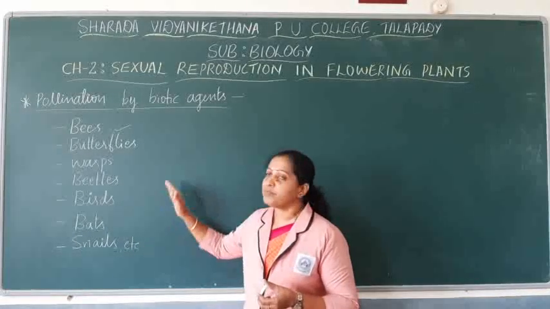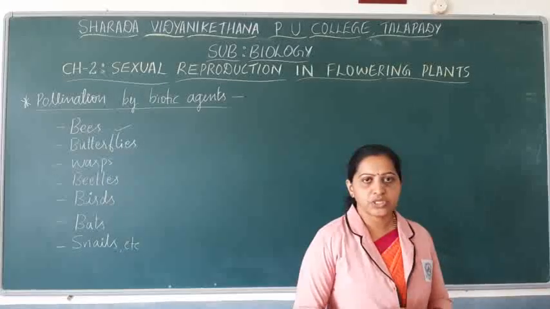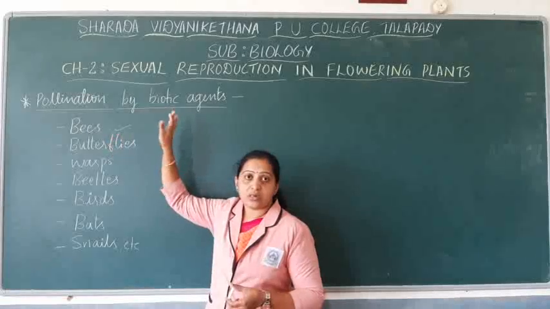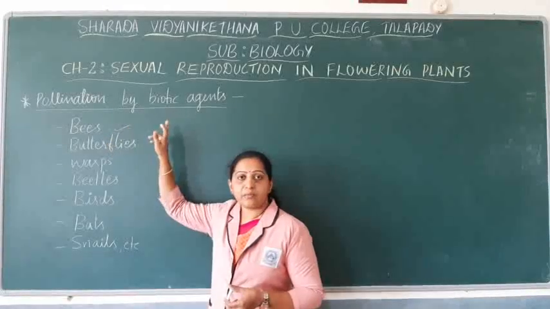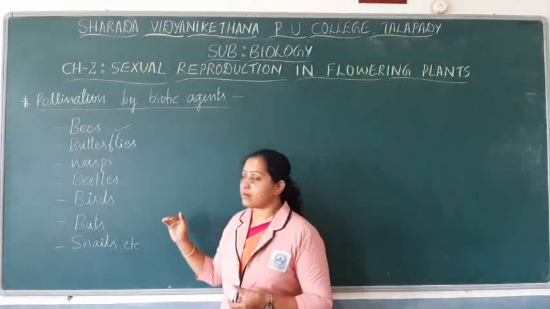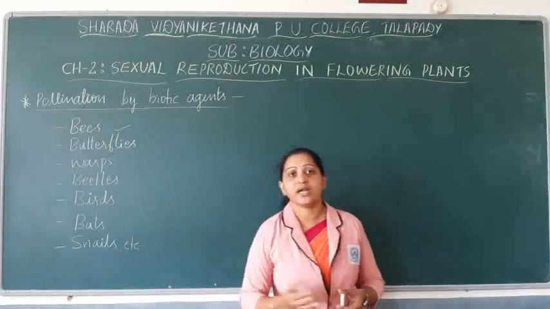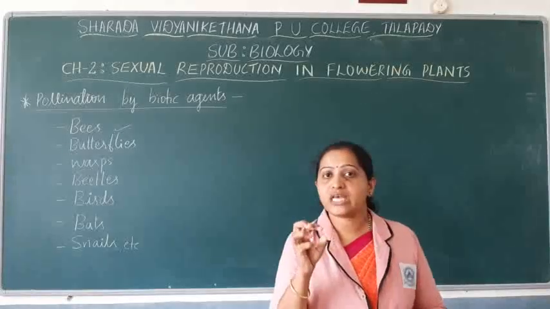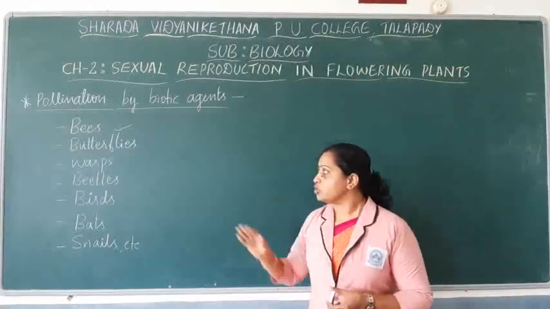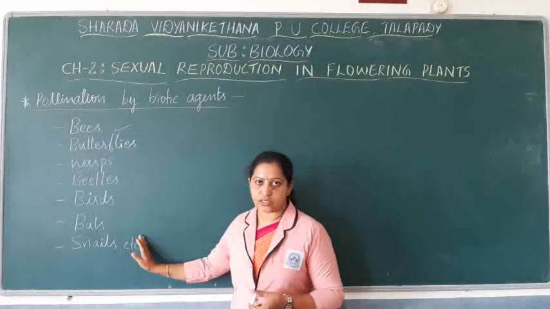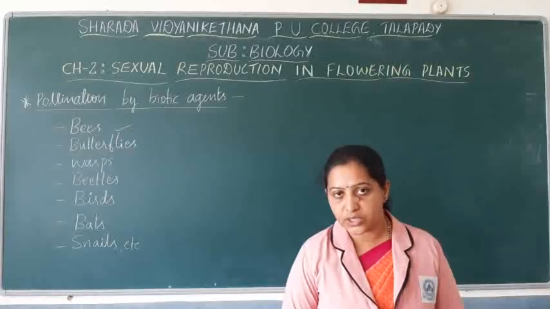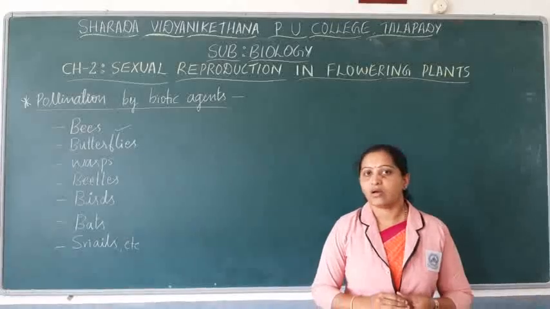For example, there are certain angiosperms which are pollinated by bees. Those flowers which are pollinated by bees have a different adaptation, and those flowers which are pollinated by birds have different adaptations. So flowers have adapted in such a way that they are very specific to the type of pollinating agent. Okay. Next, let us discuss certain other species of animals which help in pollination.